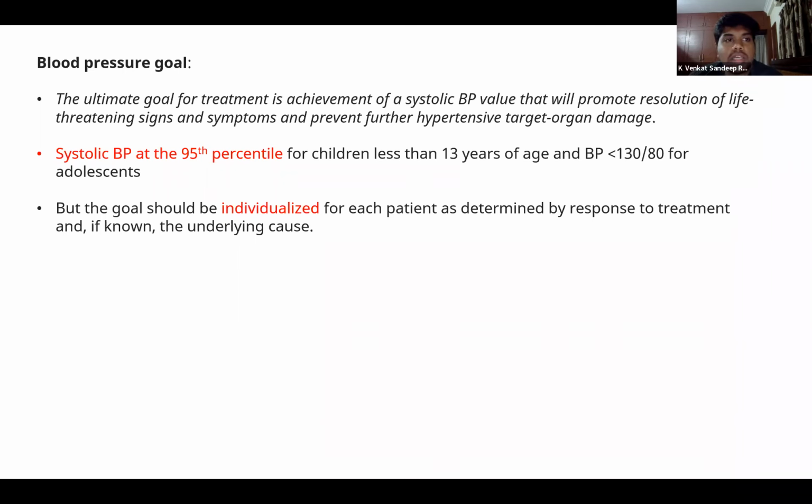The normally accepted blood pressure goal is the 95th centile for children less than 13 years and less than 130/80 for adolescents. But the goal should be individualized to each patient depending on the response to the treatment. Many studies have found that it is not just the value that is important. We should also look at the target organ damage as well.